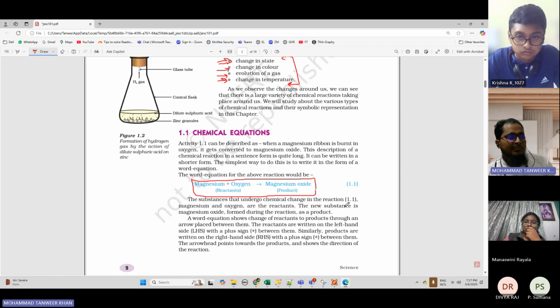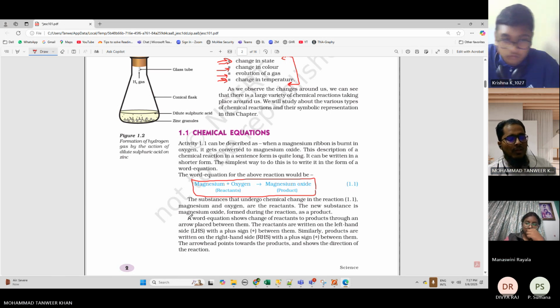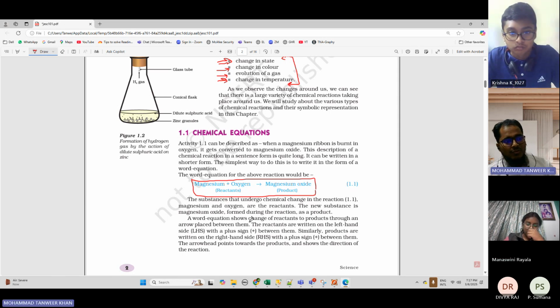A word equation shows change of reactants to products through an arrow placed between them. This arrow shows that the reactants are getting changed into products.